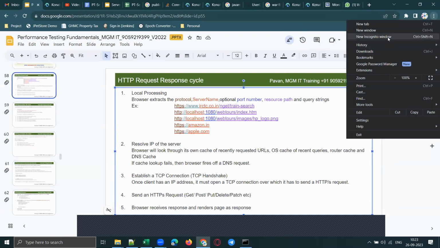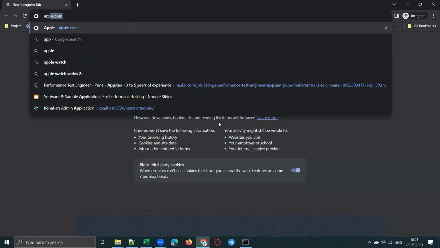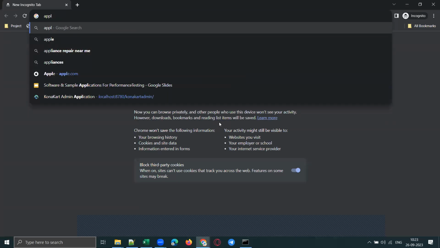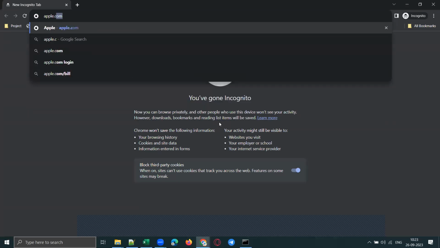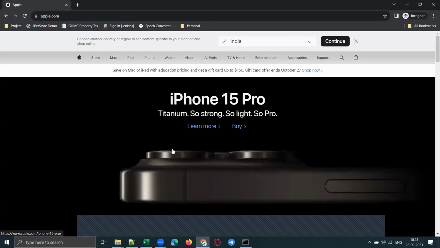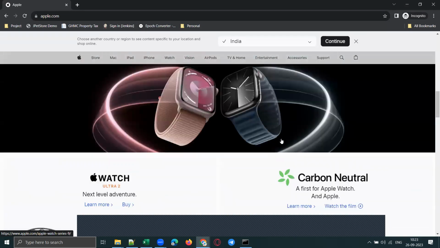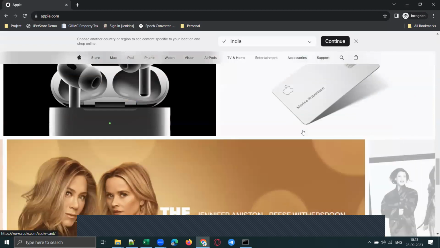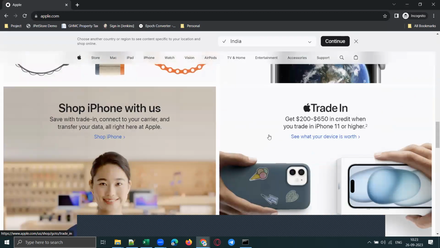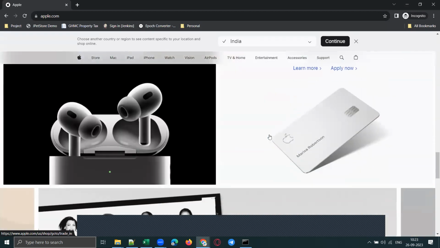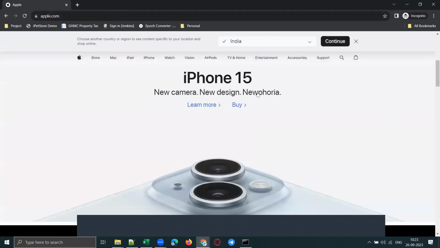What is meant by response time? Suppose you are trying to access the apple.com website. You are sending a request to the server and the server is sending the response. How much time it is taking to receive the response, that is called response time. The time taken from the moment we send the request till we receive the response is called the response time of the page.